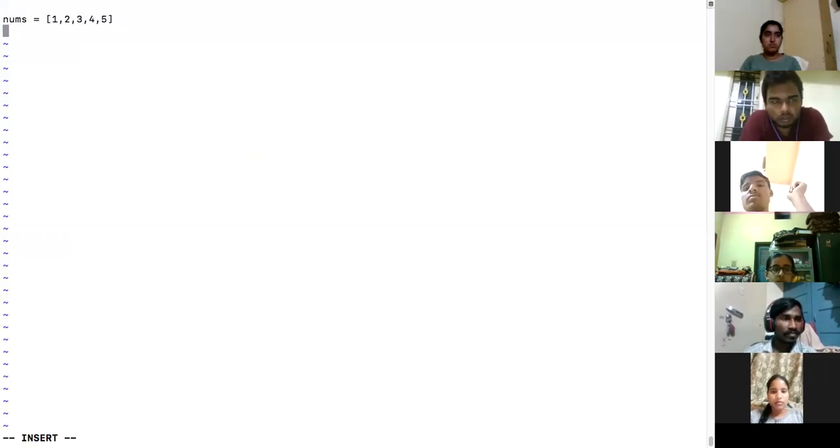Okay, so let me open vi test.py. First I'll create a sequence. I'll create a list, nums equal to 1, 2, 3, 4, 5, some list. Now I want to navigate through each element in this, so let me say for i in nums: colon, and then print i. So what will get printed here? Can you tell me? I'll take the elements one by one from here, and the output should be 1 2 3 4 5.